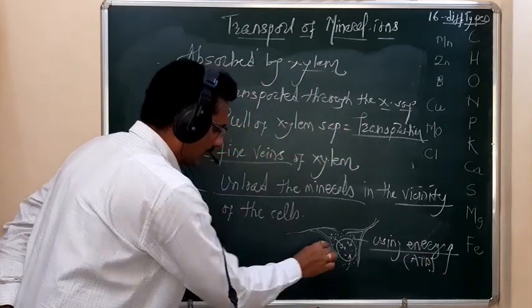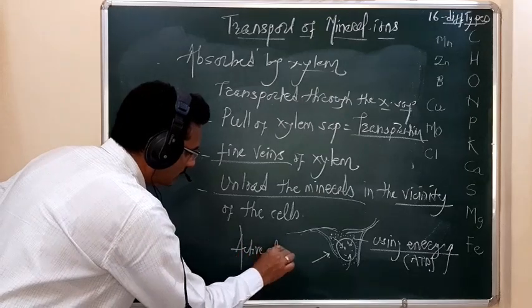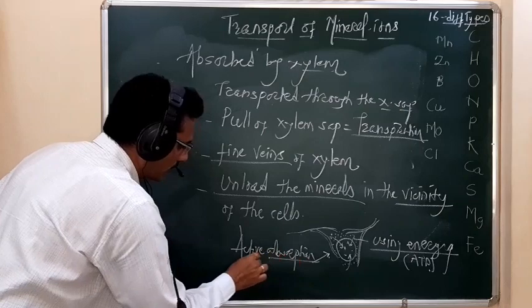Such a type of uptake is called active absorption. Energy here is, as usual, in the form of ATP.